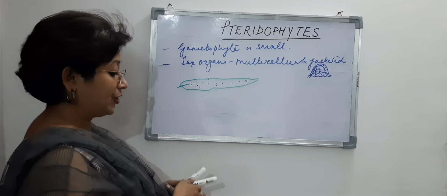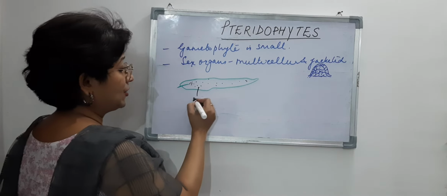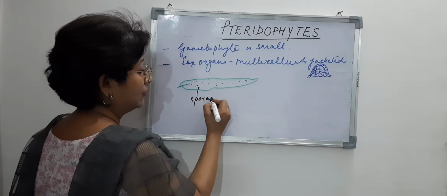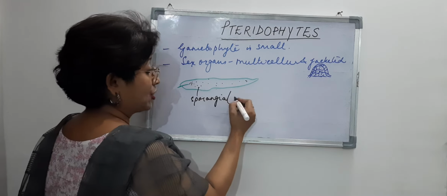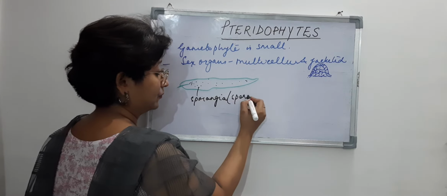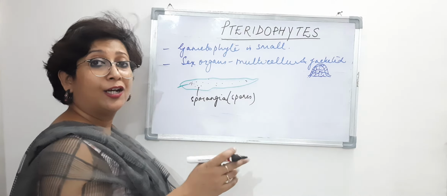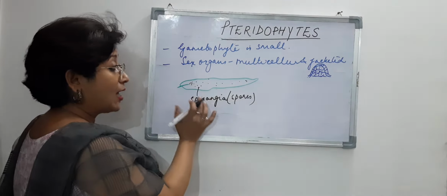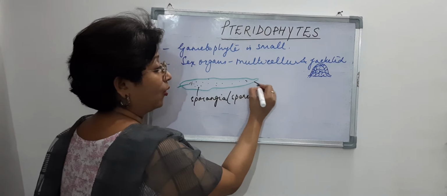These are actually the sporangia. These sporangia bear spores which undergo meiosis, reduction division. So they are meiospores, and the leaf that bears the sporangia is called a sporophyll.